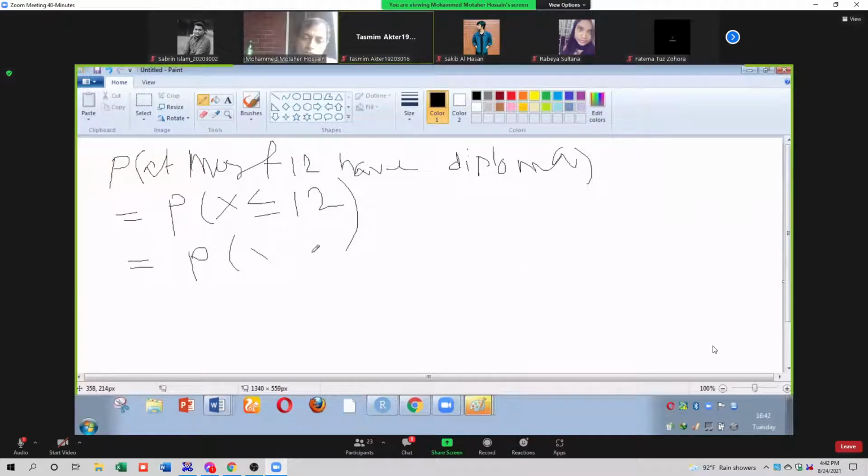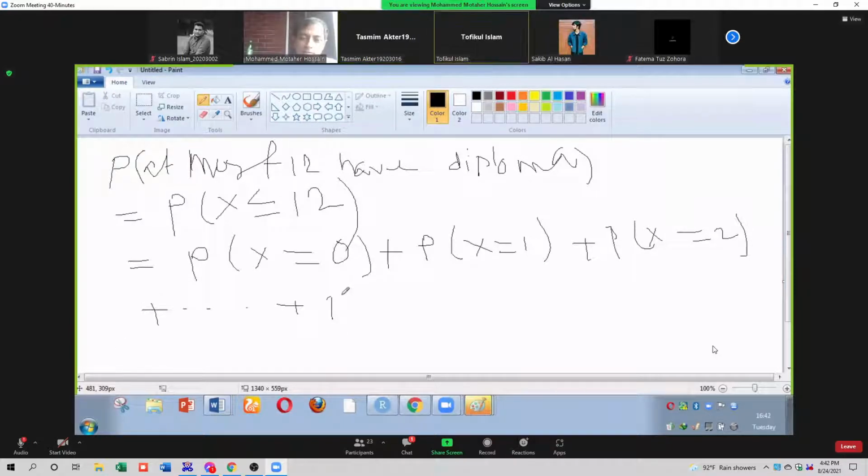X equal to 0 plus... So X takes the value either 0, or 1, or 2, or 3, plus up to X equal to 12. Clear?